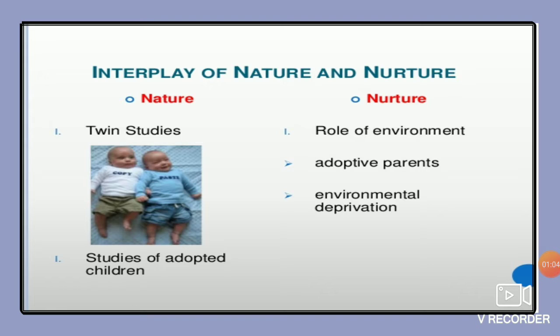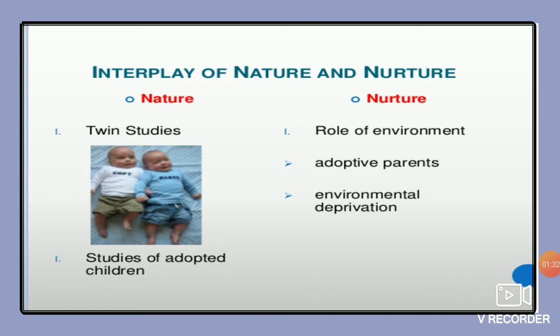So here we will be studying these points. In nature, we will be studying how some of the researches and studies support that our intelligence is a product of our heredity. And in nurture also we'll be studying about some points that support that our intelligence is a product of our environment. So here twin studies have been conducted and adopted children studies have been done. Why have we taken twin studies?